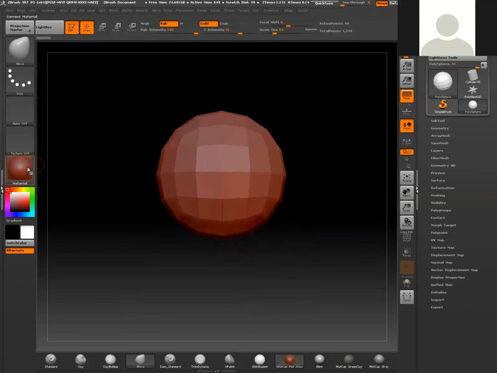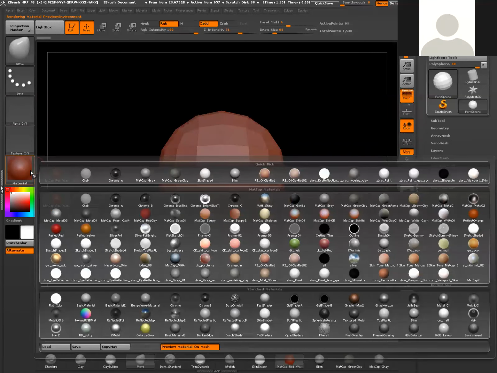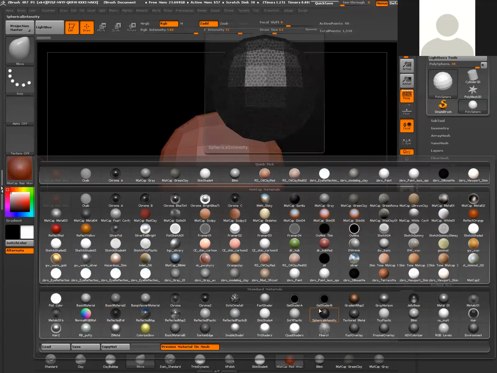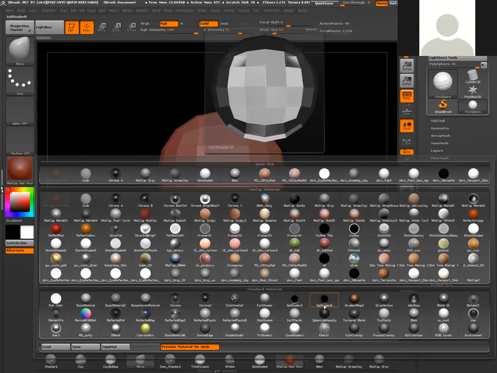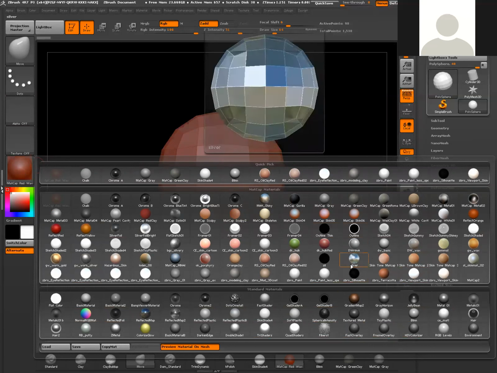Okay, and then lastly, where you see the material right here, if I select that, this basically gives you a whole assortment of different materials you can apply to your geometry. So real quick, some of these are extra that I've installed, so you may not have the same amount of materials. That's something I'll try to provide for you guys.